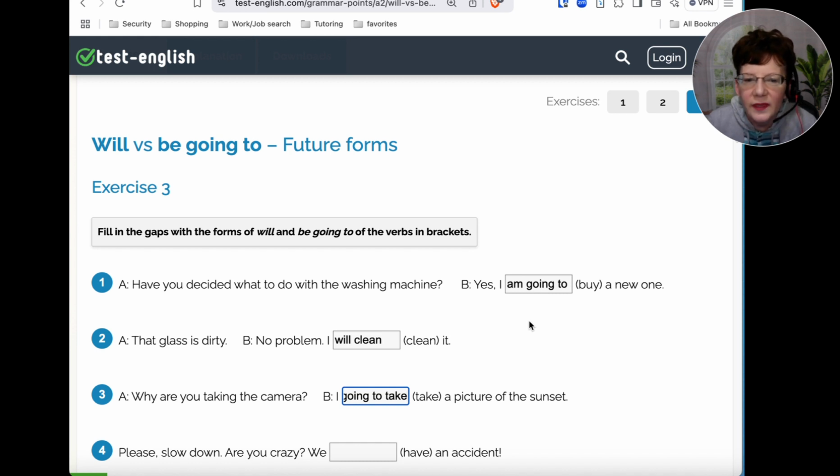Okay. So yeah, sometimes it's hard to know when we're talking about plans when to use will or be going to, but you want to look at the other sentences around it, so you want to see the context. If we're asking about a plan and intention, or if it's an instant decision or not, right? Okay. So, all right. Well, you did very well with these exercises. It shows that you paid good attention.